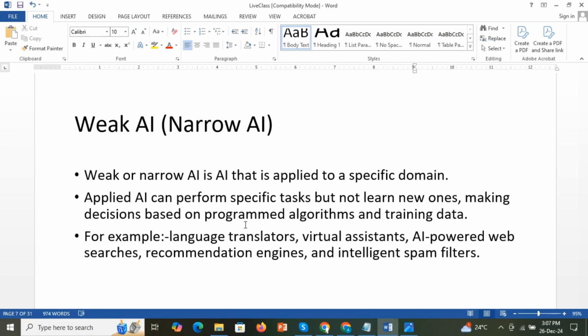Like I have already told, it can perform a specific task or operate in a predefined range of functions. So even autonomous cars come under weak AI. Even the Watson supercomputer comes under narrow AI or weak AI. So these are all examples of weak AI.